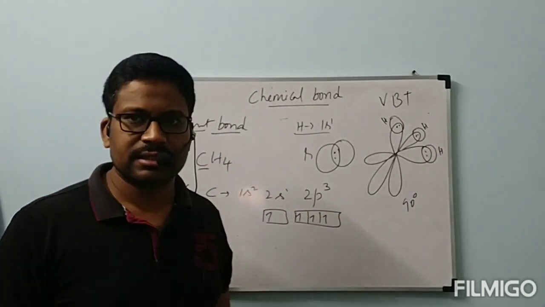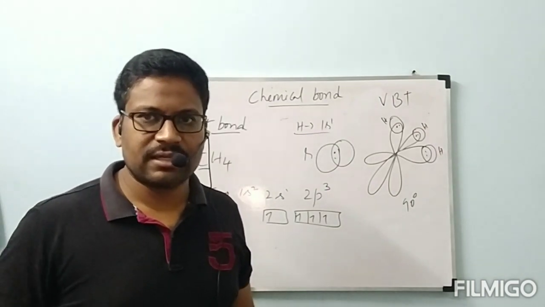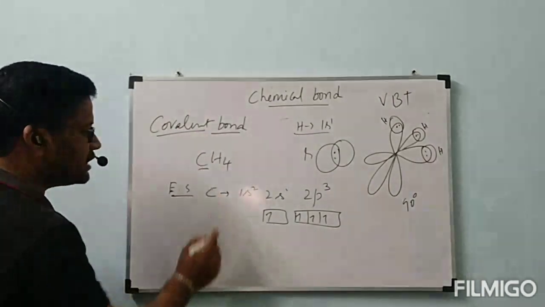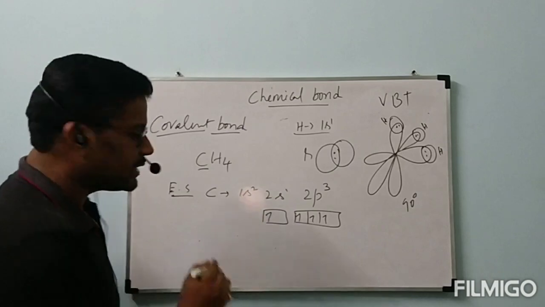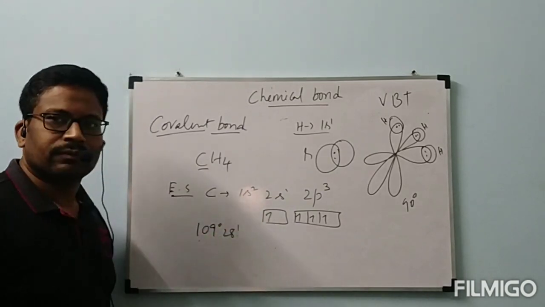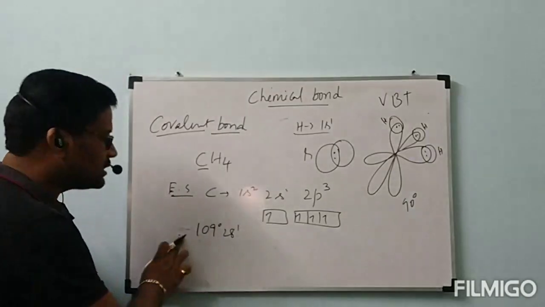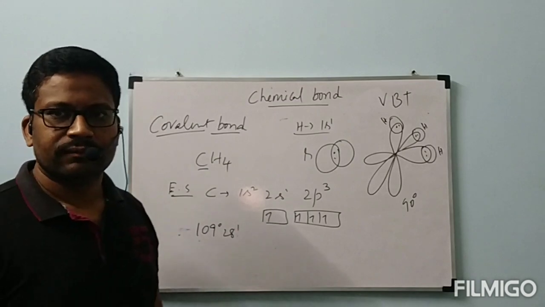That is 90 degrees. But practically, by using X-ray diffraction techniques, bond angle in CH4 is not 90 degrees, it is 109 degrees 28 minutes. This was not explained by valence bond theory.